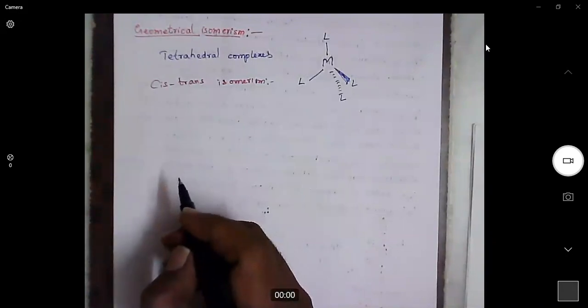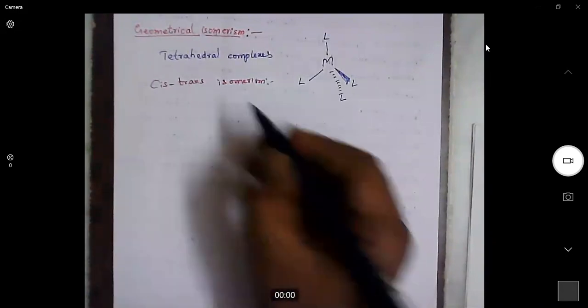I just forgot to give the heading properly. Now we are discussing stereoisomerism. Previously we have discussed structural isomerism. Now we are discussing stereoisomerism. Stereoisomerism is of two types. One is geometrical isomerism, the other one is optical isomerism. So in this class, we will start discussing geometrical isomerism.